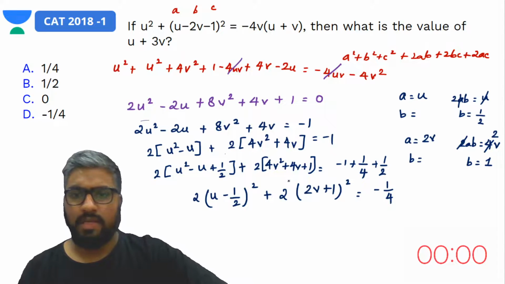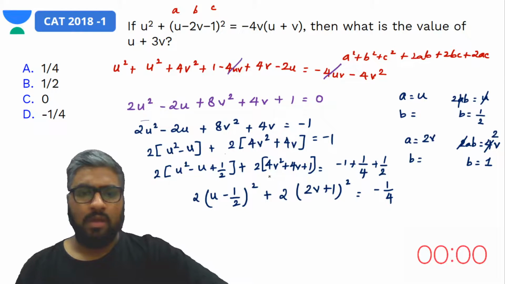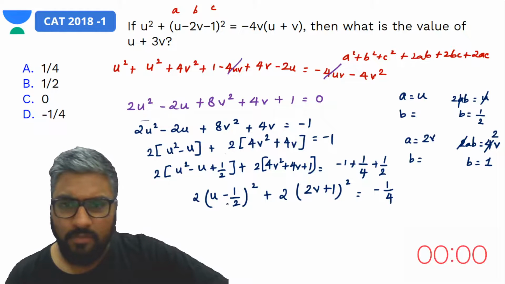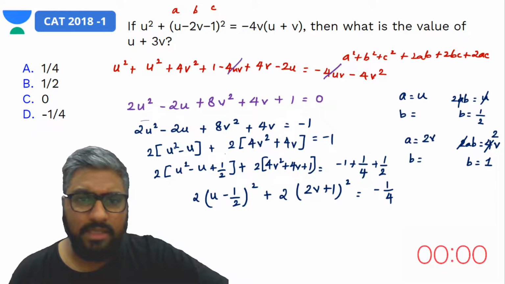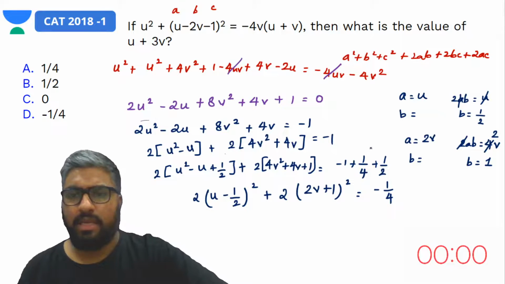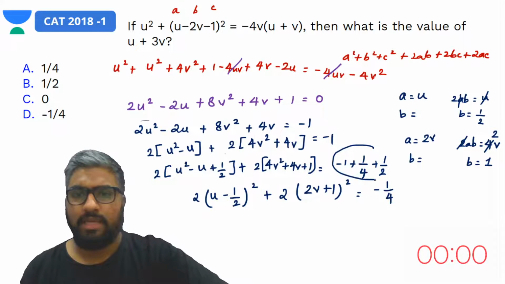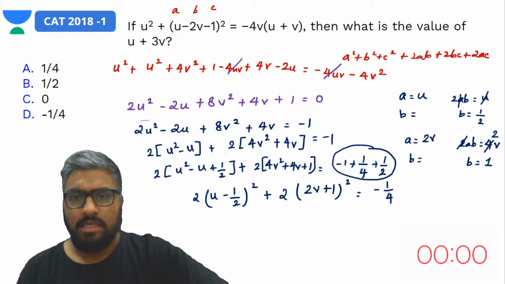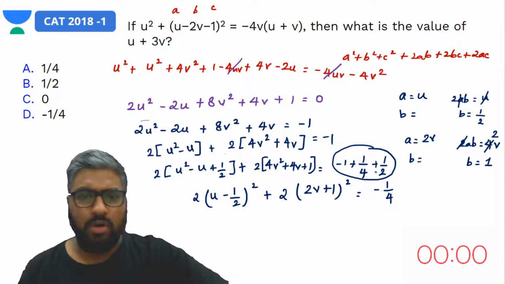And on the other side, we have 4v square plus 1 plus 4. Okay, there's something that we're missing here. This particular area should have been a 0. So we need to add 1 by 2 on both the sides, but then there's something missing out here.